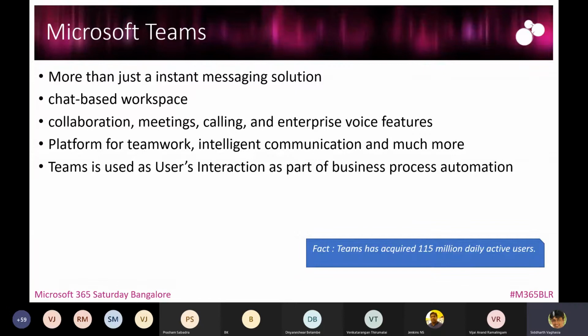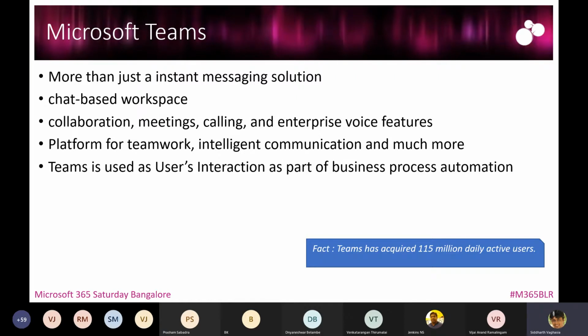Many organizations also use Teams for their customer support services, where they can dial and make calls from Microsoft Teams. And nowadays the usage of Teams is not just as a client-based or instant messaging solution.